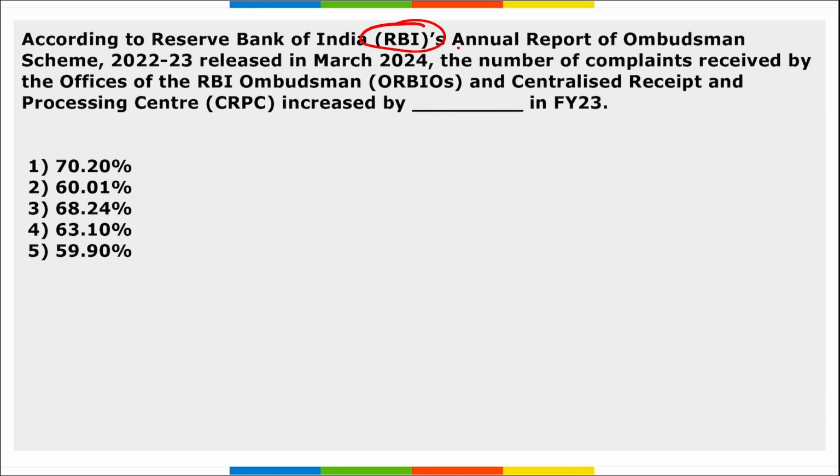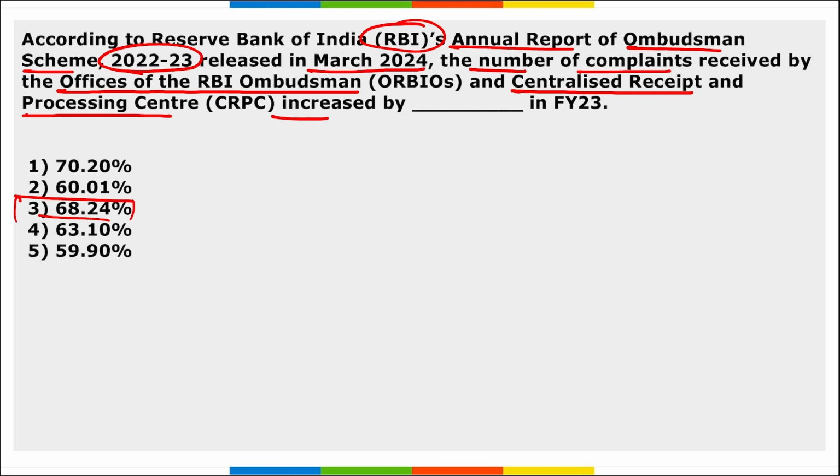Next, according to RBI's annual report of the Ombudsman Scheme for 22-23, released in March 24, the number of complaints received by the offices of RBI Ombudsman and Centralized Receipt and Processing Center increased by how much in FY23? It increased by 68.24%, right? The report that was released on March 11th is the first standalone report under RBI's integrated ombudsman scheme that explains the activities of 22 offices of the RBI's ombudsman, how they are working, what are the benefits of it, and how many grievances they have solved so far.